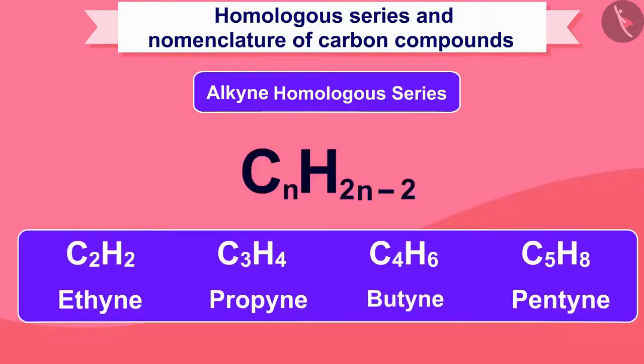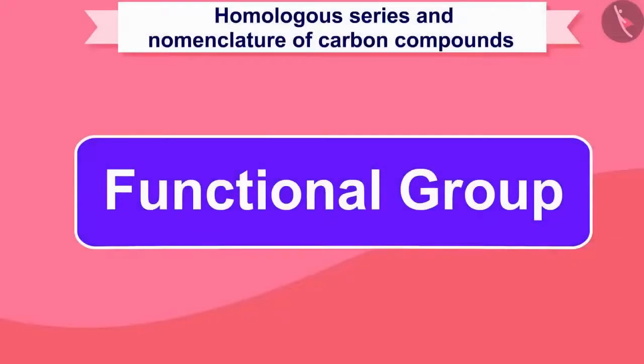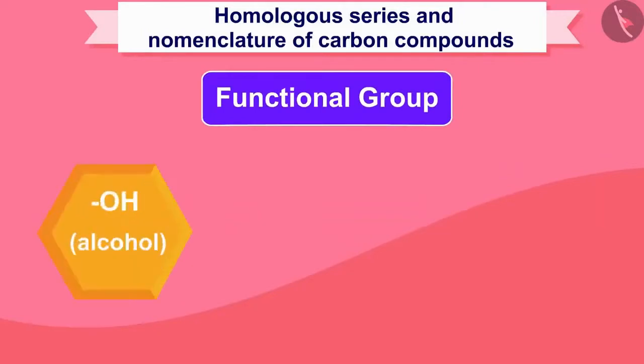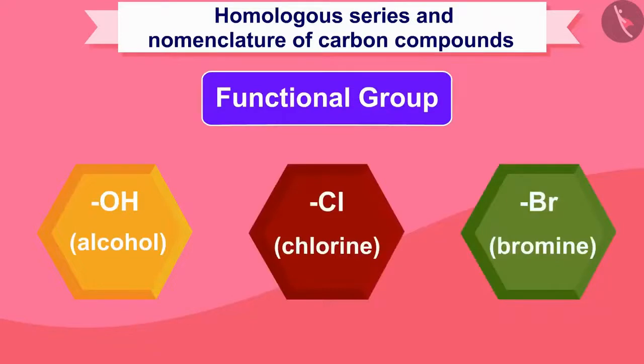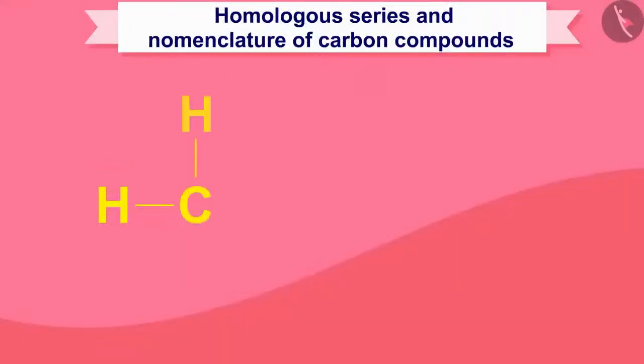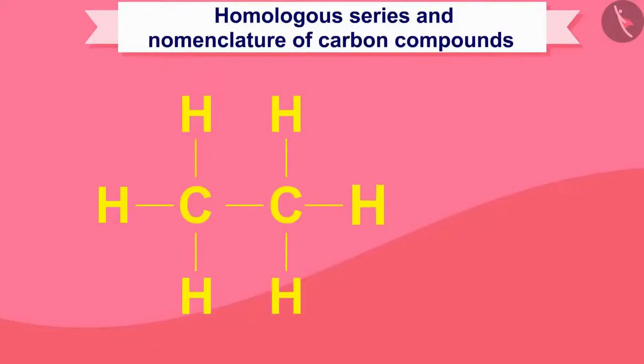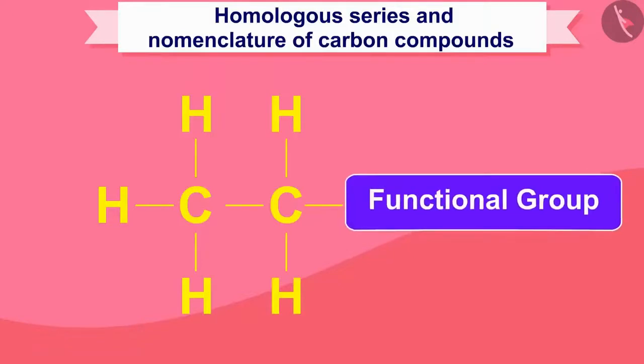CnH2n-2. Let us now understand what a functional group is called, such as OH, alcohol, Cl, chlorine, Br, bromine, etc. This functional group gives compounds special characteristics. When another group displaces a hydrogen inside a hydrocarbon, it is called a functional group.